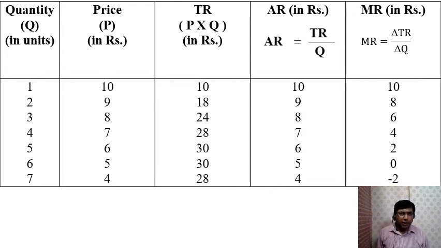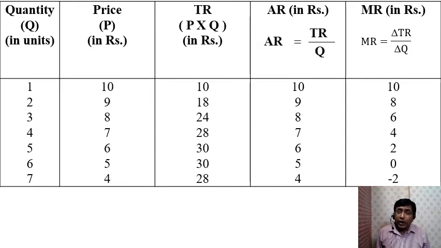If you analyze this table, you'll come to know that under monopoly, the total revenue rises in the initial stage, remains constant for some time, and thereafter it falls. It rises from 10 to 18, 18 to 24, 24 to 28, 28 to 30, remains constant for some time, 30, 30, and thereafter it falls. From 30, the total revenue comes down to 28 rupees. Average revenue, as I told you, indicates the price of the commodity. Average revenue in the first case is 10, in the second case is 9, third case is 8, and so on. Marginal revenue, as we all know, is nothing but the additional revenue.